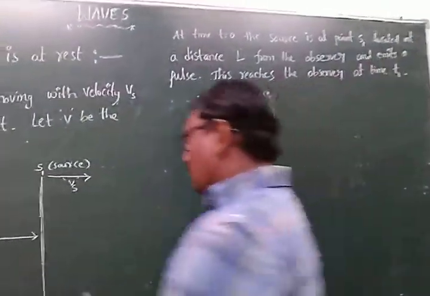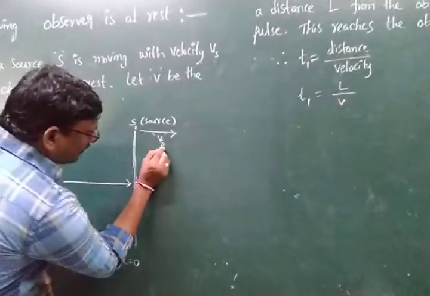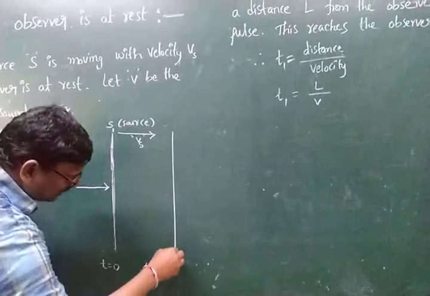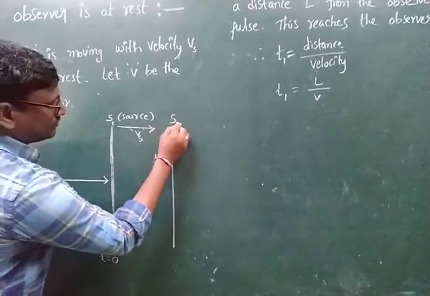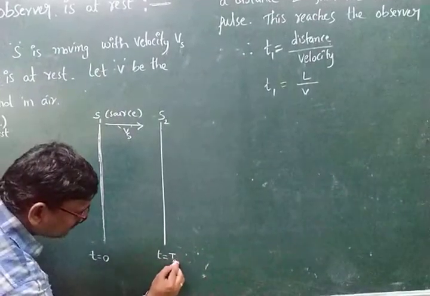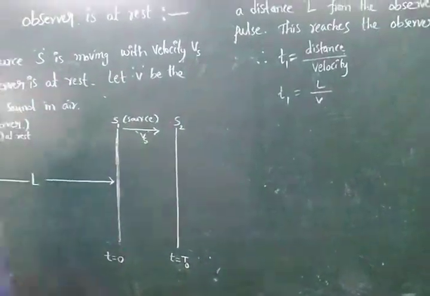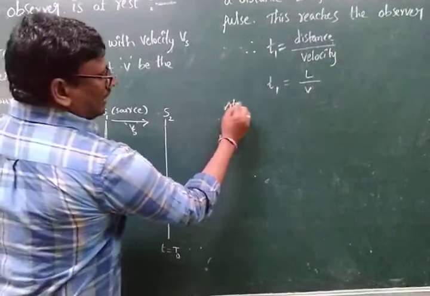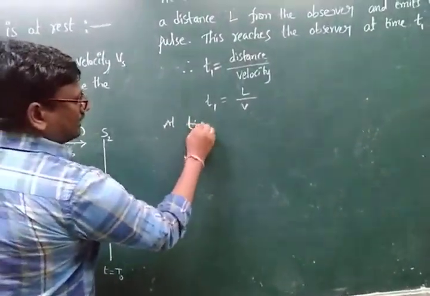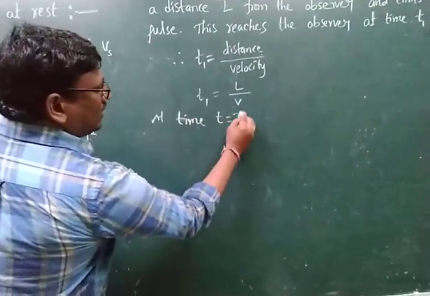Here, the source is moving with Vs and reaches another point, S2, at a time t equal to t0.